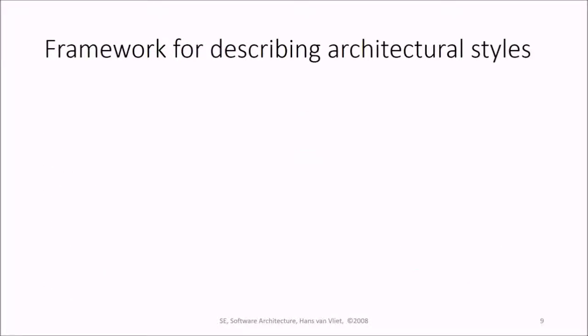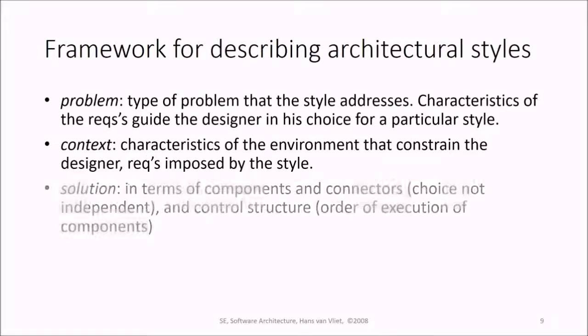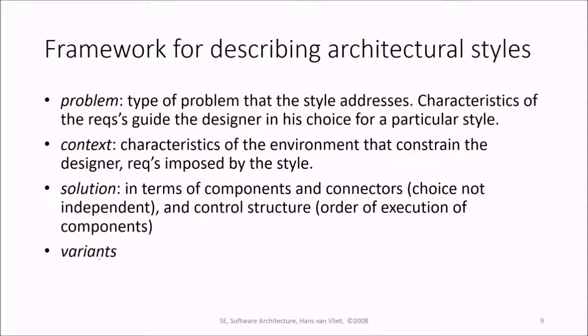So let us take the framework for describing the architectural style. The problem, the context, the solution, okay, and the variants. So the problem is what type of problem the architectural style addresses, and the characteristics of the requirement guide the designer in his choice for a particular style. Why he is choosing this style, any style. Context is the characteristics of the environment that constrain the designer. What are the characteristics of the environment and requirements imposed by this style which he has chosen?